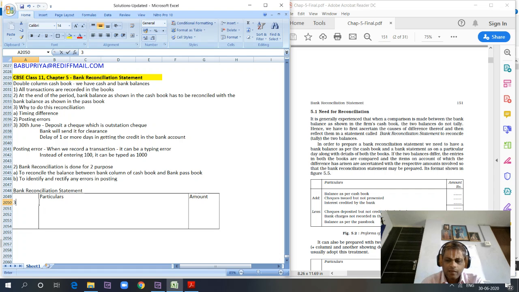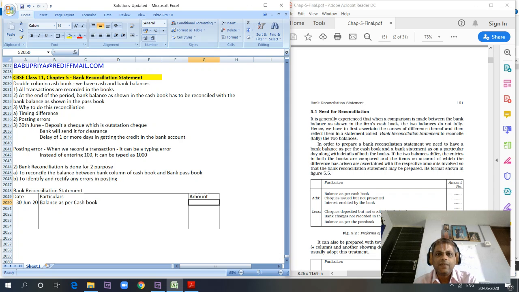Let's take today's date, 30th June 2020, and the balance as per cash book. We can obviously do the reconciliation with the starting balance of the cash book. That is a much easier way to do it.